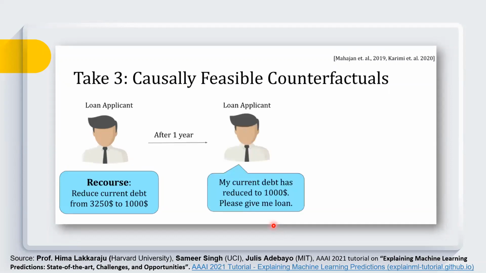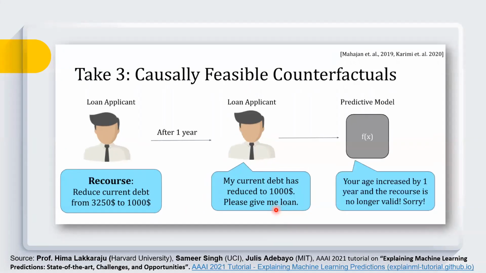So let's suppose after 1 year, that person comes back, and at this point his current debt has been reduced to 1000, and now he says, okay, give me the loan now because I have acted upon your advice, and now my current debt is reduced to 1000. But now our model is saying something different. Now our model is saying, okay, your age has increased by 1 year and the recourse is no longer valid. So it explains a very tricky situation, and this has been explained by Mahajan et al. in their paper in 2019.